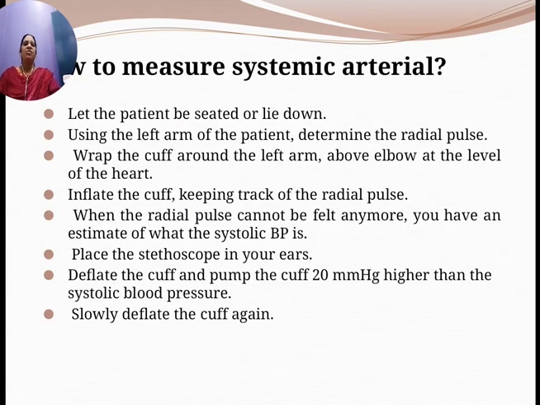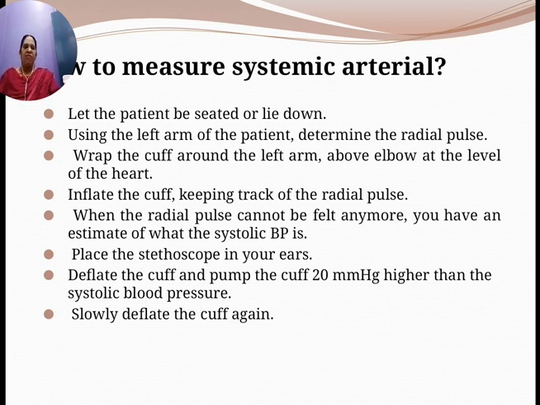So how to measure systemic arterial pressure? Let the patient be seated or lie down. This is the method of measurement of the systolic and diastolic pressures. You are going to make the patient be seated or lie down. Using the left arm of the patient, determine the radial pulse. As I told you, you are going to take the left arm into your hand and feel at the radial and determine the radial pulse.